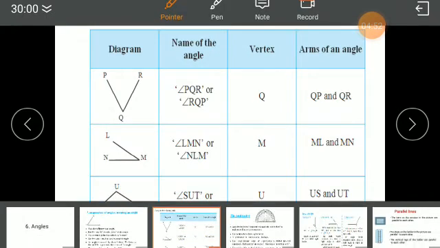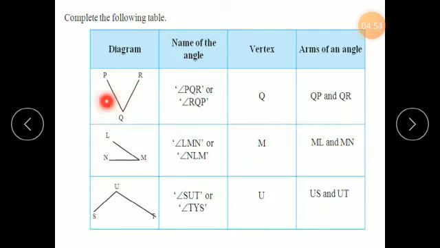Now see, what is the vertex of this angle? Q. The vertex of this angle is Q. What is the vertex of this angle? The vertex of the angle is M. And what is the vertex here? U. Okay.